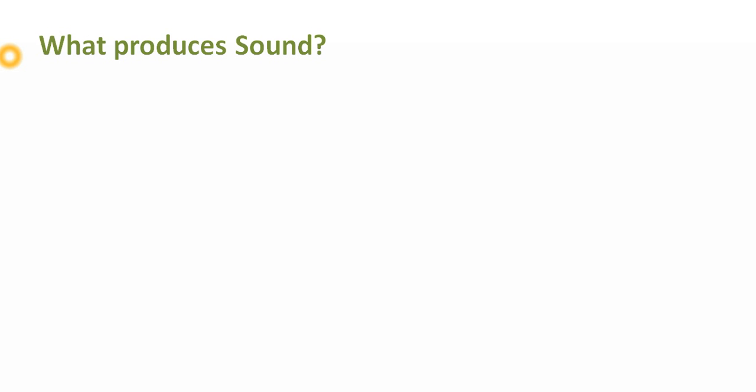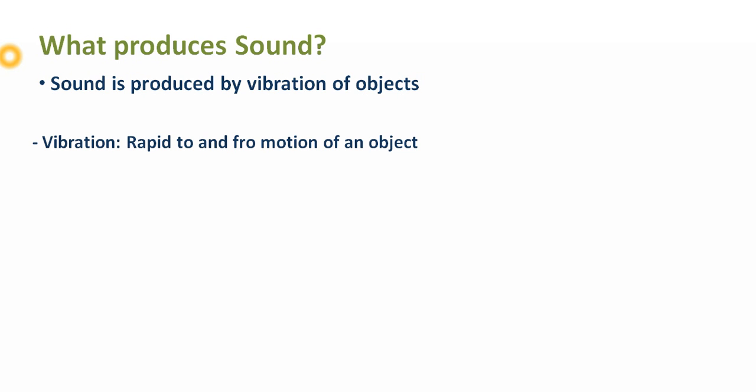Whenever we talk about sound, the first thing we think of is musical instruments, because different musical instruments produce very different sounds. So primarily, sound is produced by vibration of objects. It sounds very interesting, right? That sound is produced by vibration of objects. Now you might ask, what is vibration? Vibration is the rapid to and fro motion of an object.